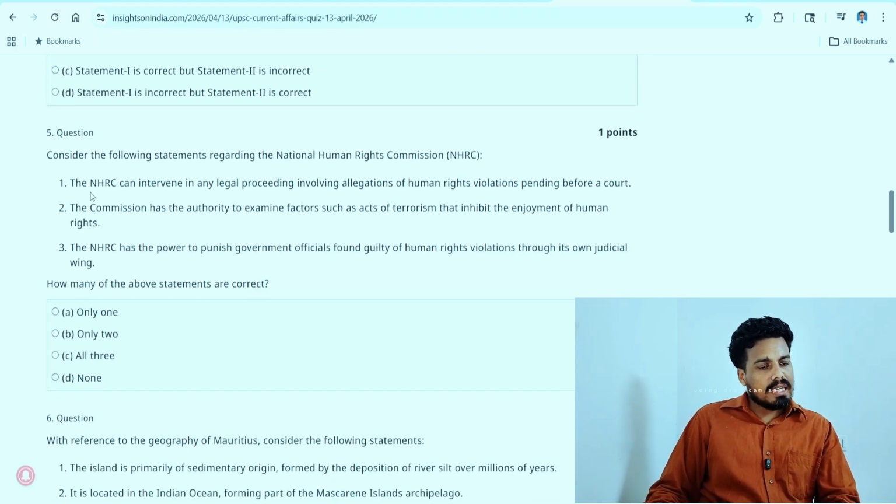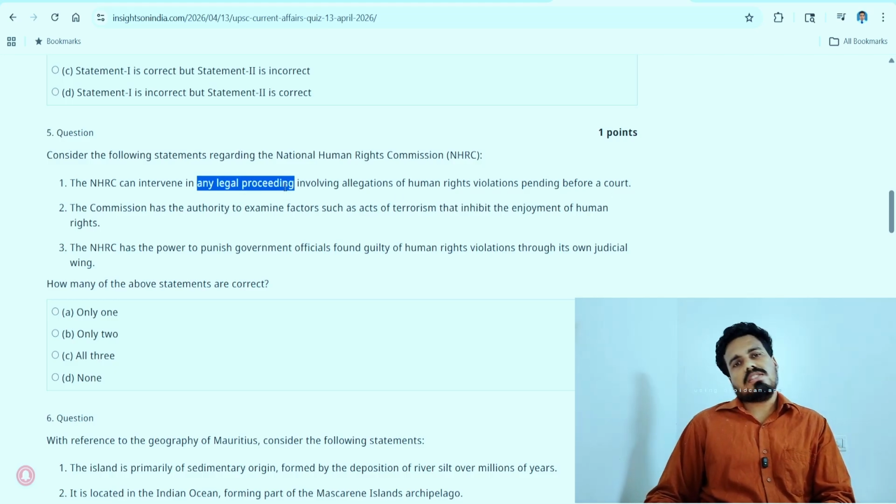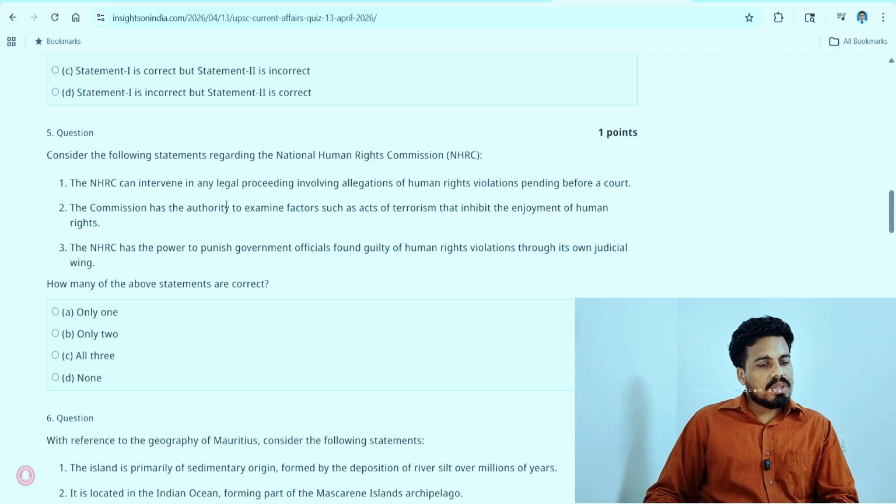So the first statement is NHRC can intervene in any legal proceeding involving the allegation of human rights violations pending before a court. Any legal proceeding is a doubtful situation here because it is an extreme statement. So leave it, we will come to that later. Second statement we will read now. The Commission has the authority to examine factors such as acts of terrorism that inhibit the enjoyment of human rights.